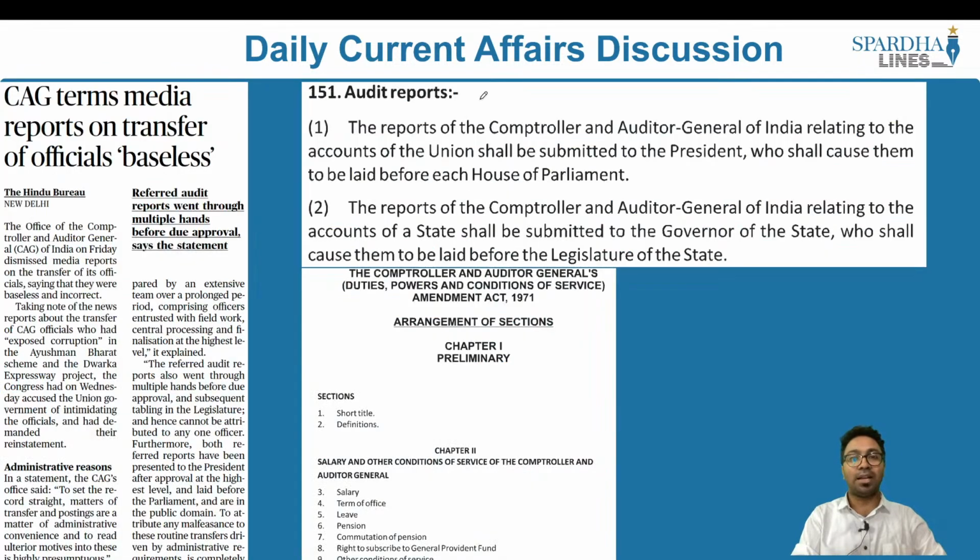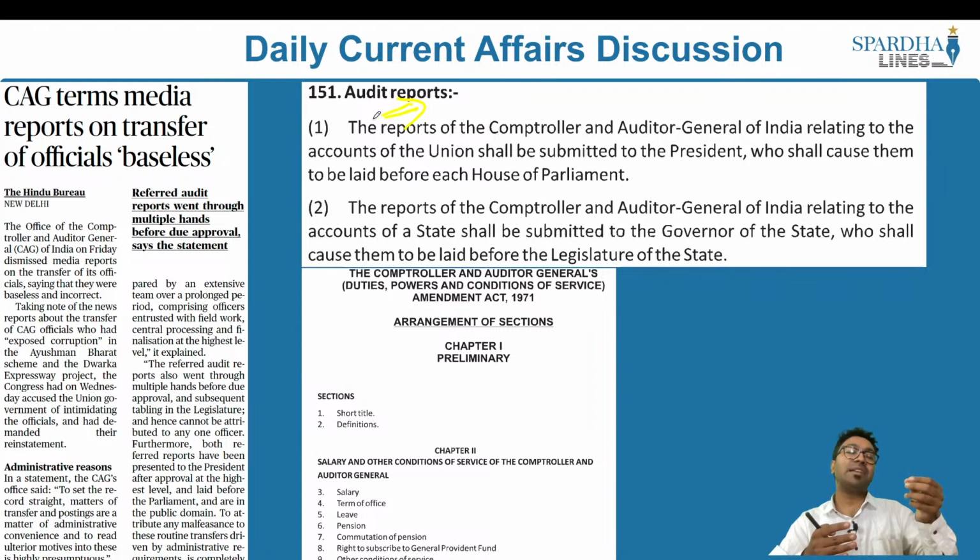No, because Article 151 speaks about the audit reports. So what are these audit reports? Whenever you have the Comptroller and Auditor General, what is the function of the Auditor General? Basically, there is a program of the Government of India or the respective states. Whether this particular program that is envisaged by the Government of India or by the respective state is according to the modalities and the principles that have been laid down by that particular ministry? Is it spent in a right way or wrong, how is it spent?